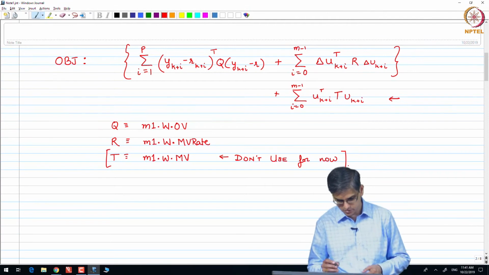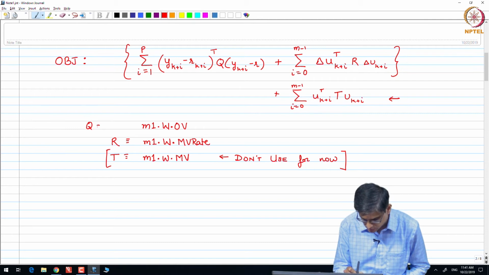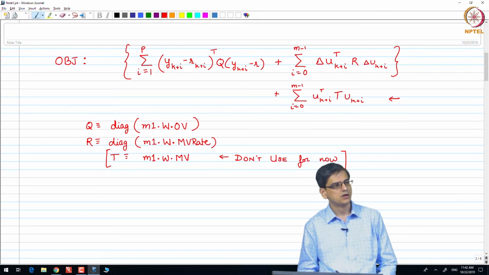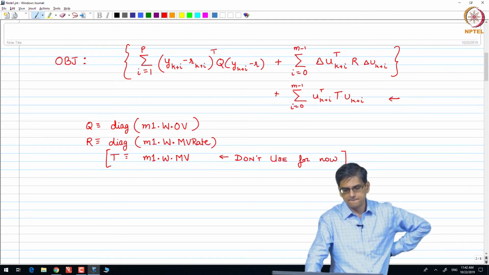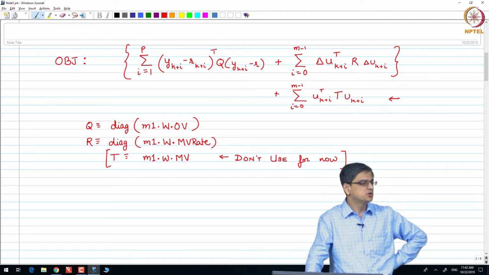What does this mean? Q is actually... Using the GUI, you cannot give time varying rates. Using this interface, you can give time varying rates.